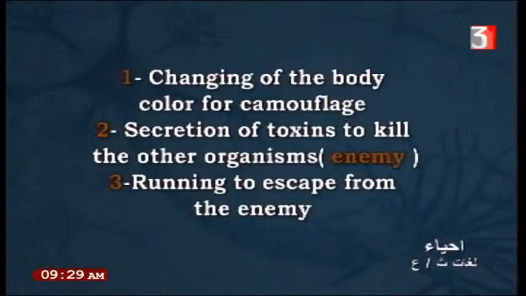Changing of the body color for camouflage, secretion of toxins to kill the other organism or enemy, running to escape from the enemy. This is how to cover the immunity.